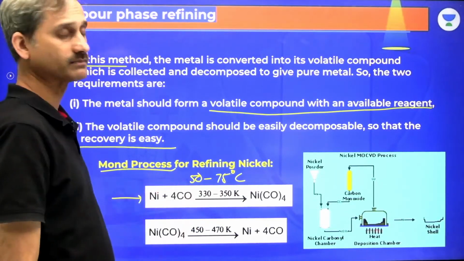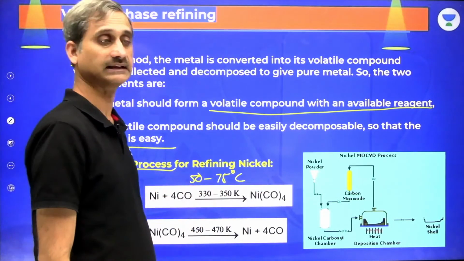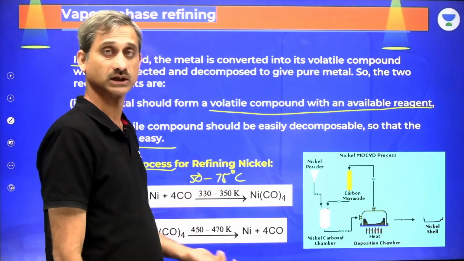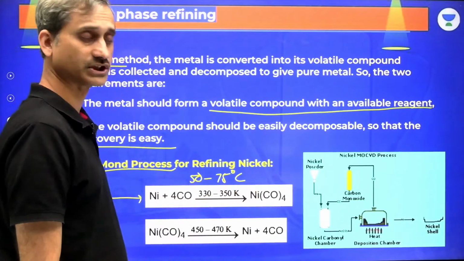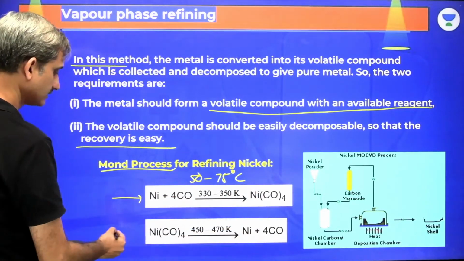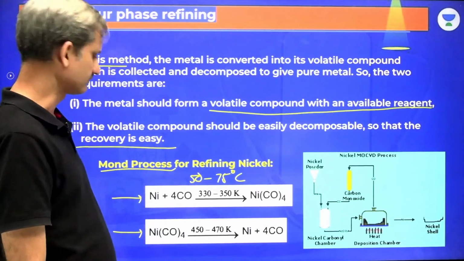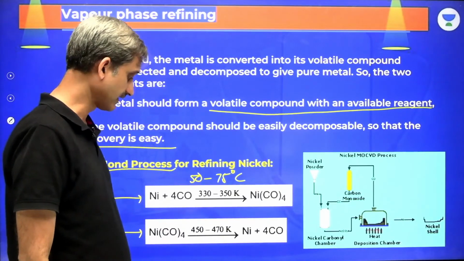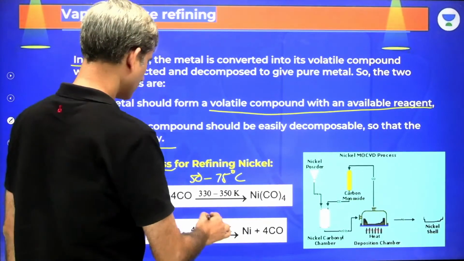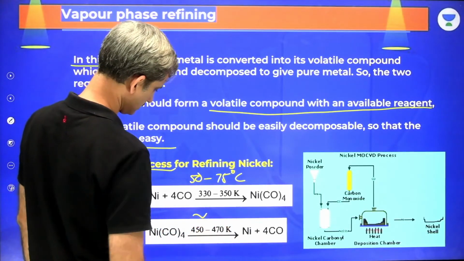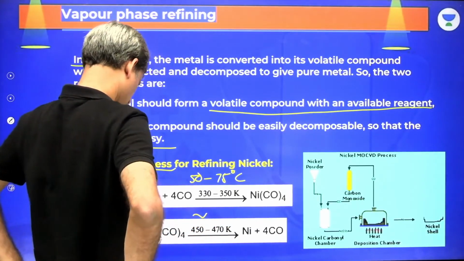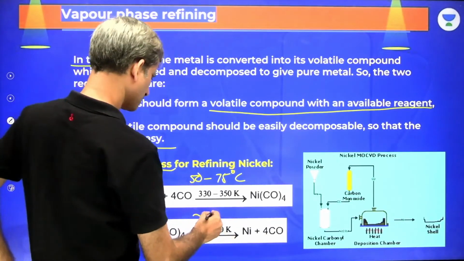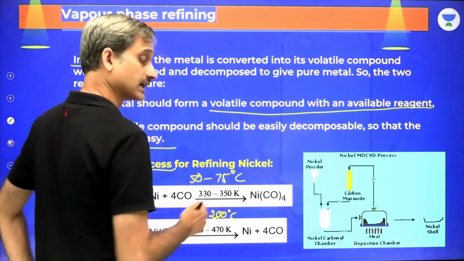Now at that time nickel forms a complex with carbon monoxide, tetracarbonyl nickel, and it's a covalent compound, a molecular compound. Being a molecular covalent compound, it is volatile. It gets converted into the gaseous form. And then this is decomposed at a temperature of something around 175 to 200 degrees Celsius. So approximately 200 degrees Celsius. So it decomposes at 200 degrees Celsius.